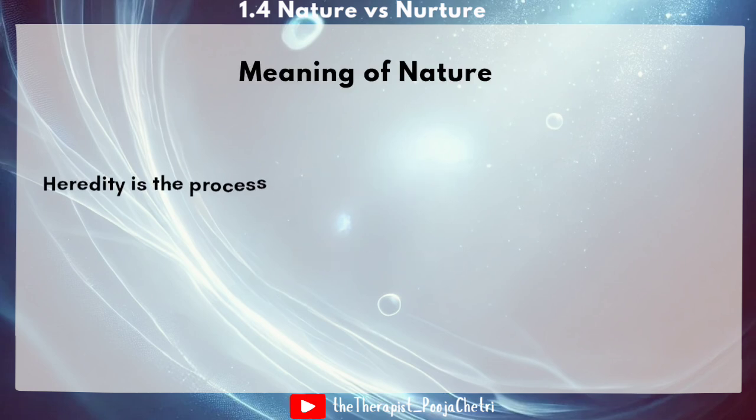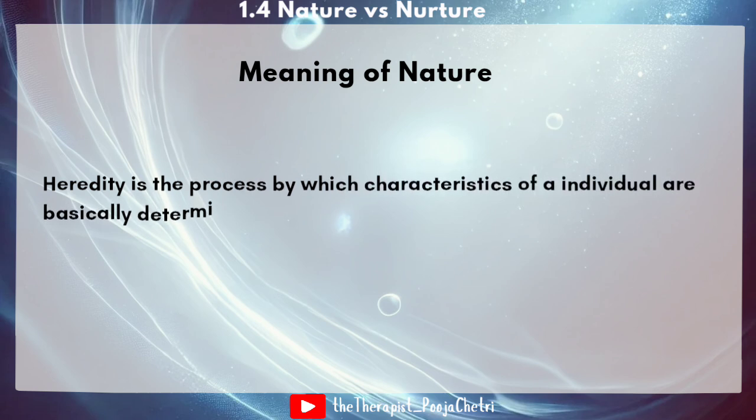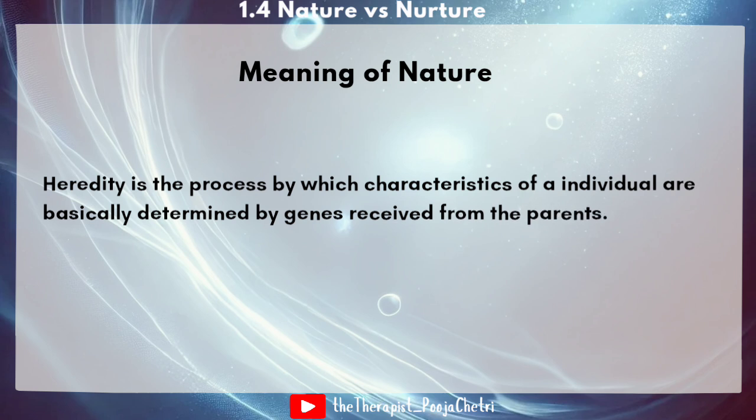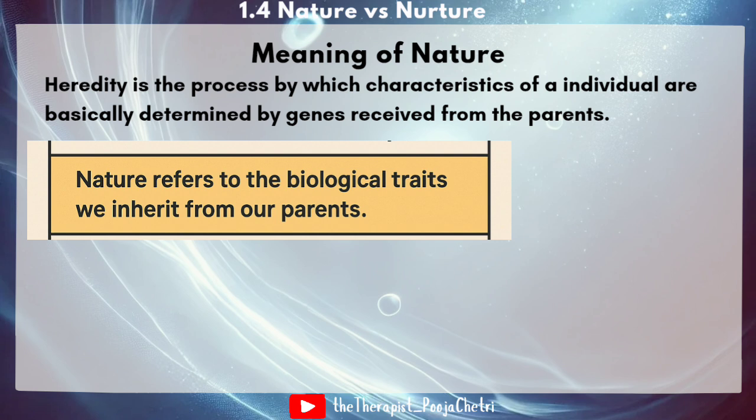So let's see what nature is in the human growth and development context. Heredity, that means nature, is the process by which the characteristics of an individual are determined by genes received from their parents. In other words, nature refers to the biological traits received from the parents.